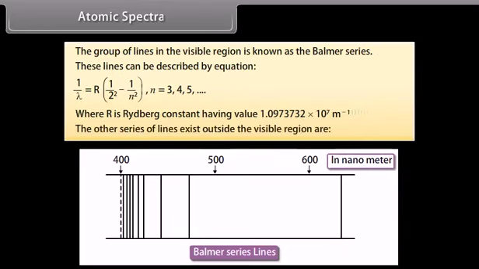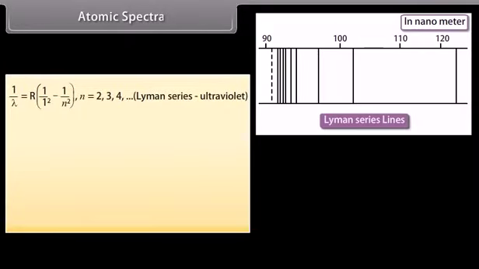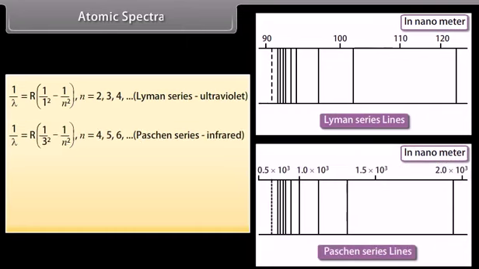The other series of lines that exist outside the visible region are the Lyman series, which is given by 1 upon lambda equals R times 1 upon 1 square minus 1 upon n square. Here the value of n may be 2, 3, 4, 5 and so on. The Paschen series is given by 1 upon lambda equals R times 1 upon 3 square minus 1 upon n square. Here the value of n may be 4, 5, 6, 7 and so on.